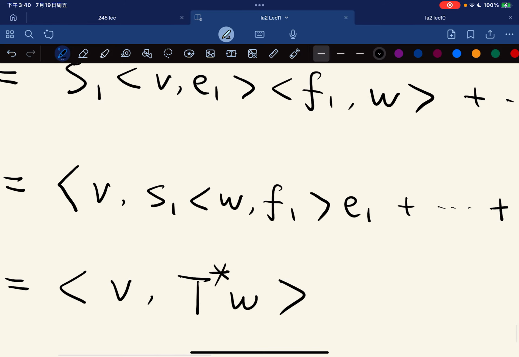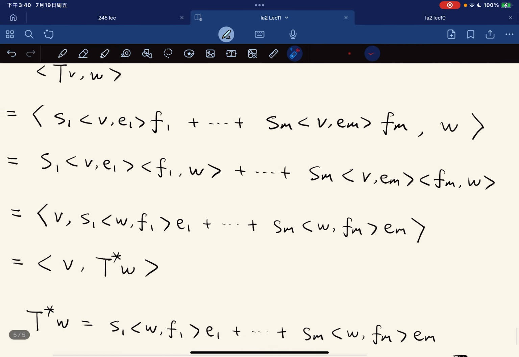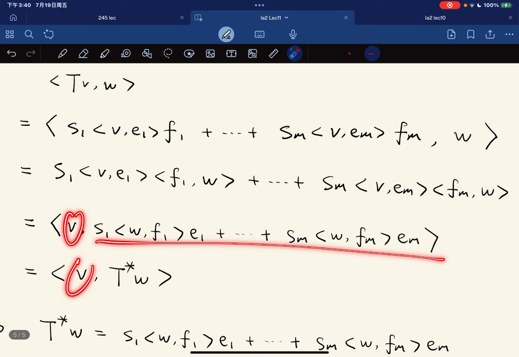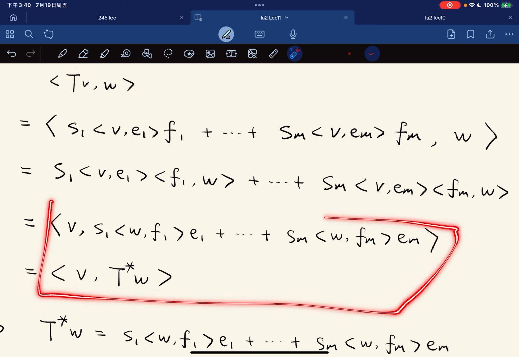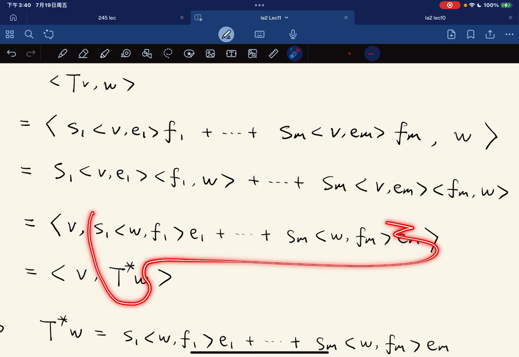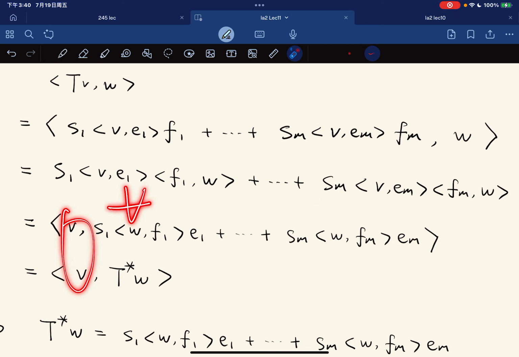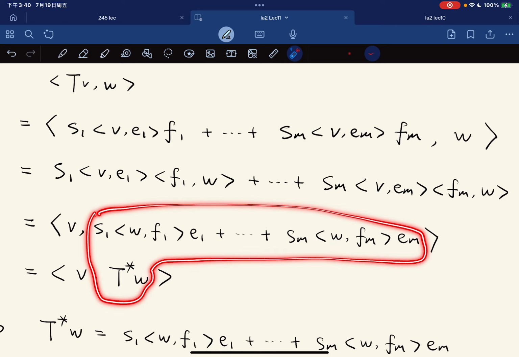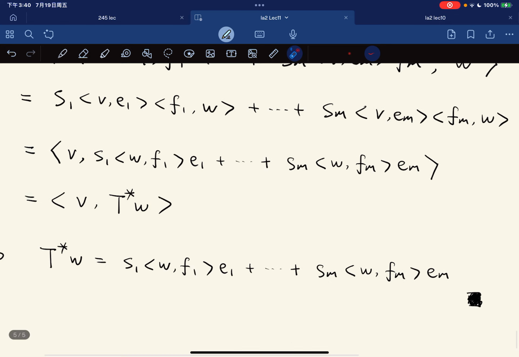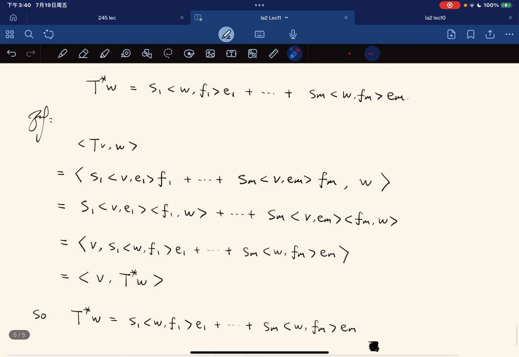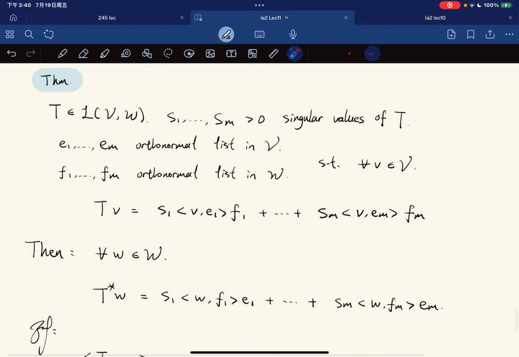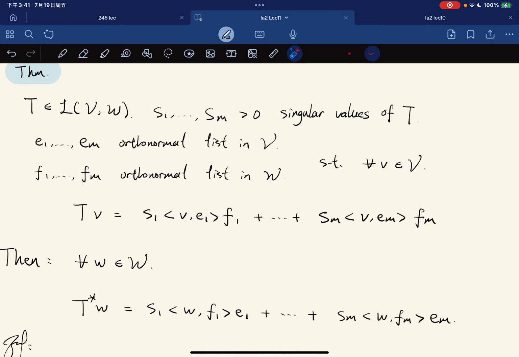It's the inner product of v with them. And v with them will be equal to the inner product of v with T star w, because we have this. These two are the same. So from here, because this holds for any v and w, you should be able to see that this implies this. Okay, so given an SVD for T, we can also decompose the adjoint.